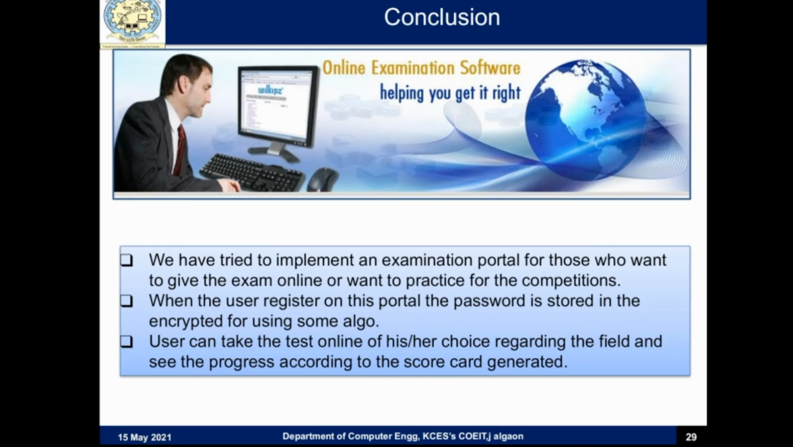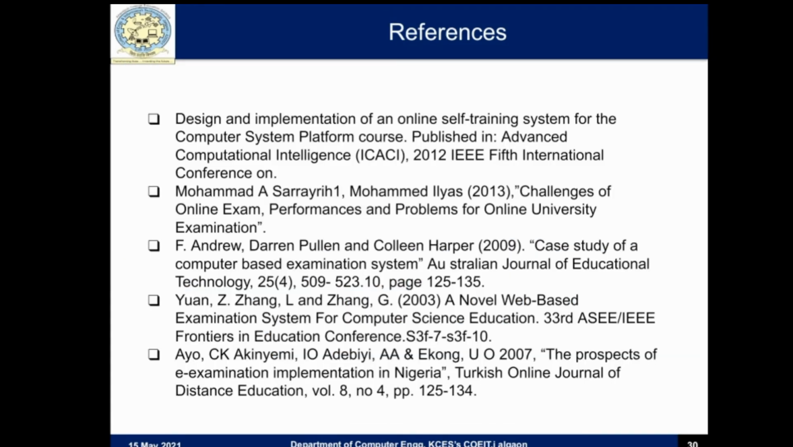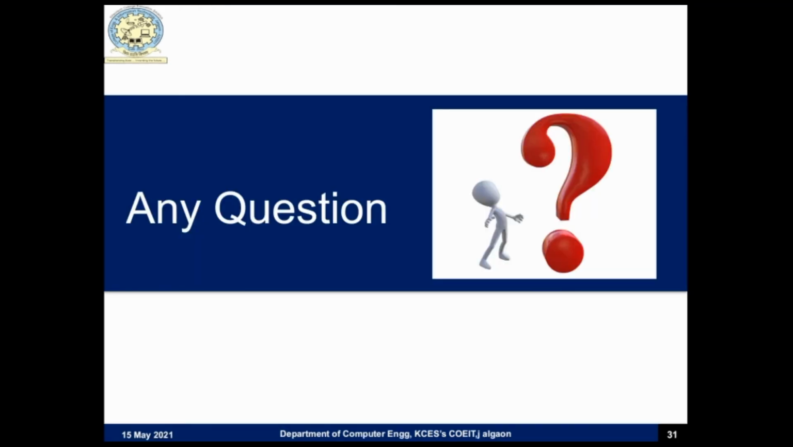Conclusion. We have tried to implement an examination portal for those who want to give the exam online and want to practice for the competition. When a user registers on the portal, the password is stored in encrypted form using some algorithm. The user can take the test online of his or her choice regarding the field and see the progress according to the scorecard generated. Next one is the references, or for any doubt or any question.